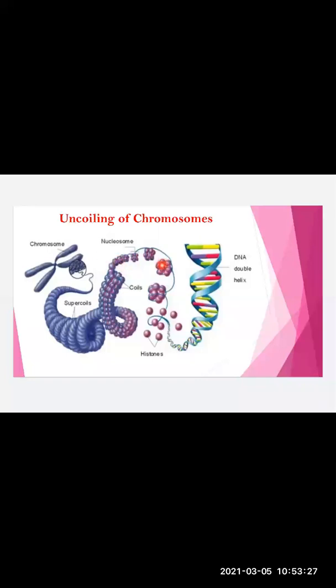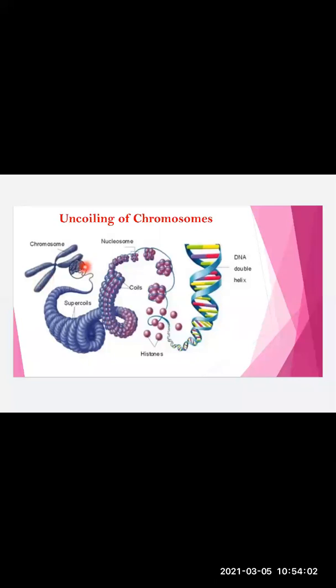So we can say over here that DNA is wrapped around nucleosome and positively charged histones. Ultimately I can say if histones are positively charged, DNA is negatively charged. This is the reason why the DNA is able to bind these histones, and ultimately they can form the chromosome.